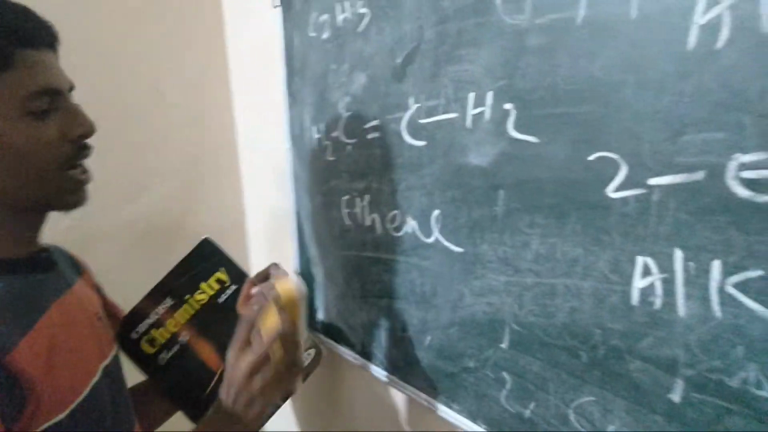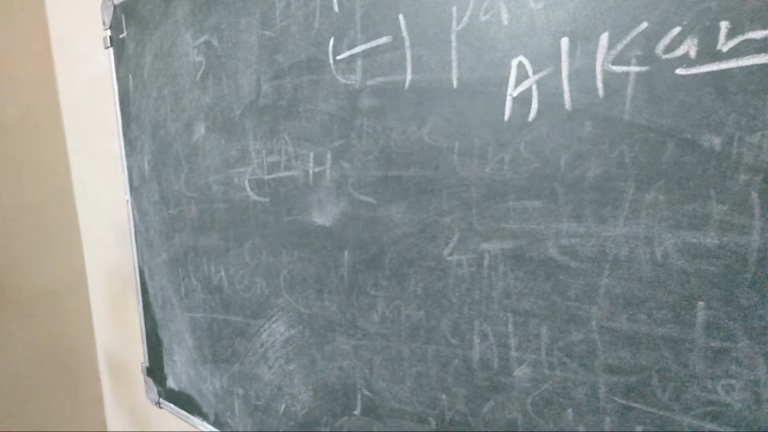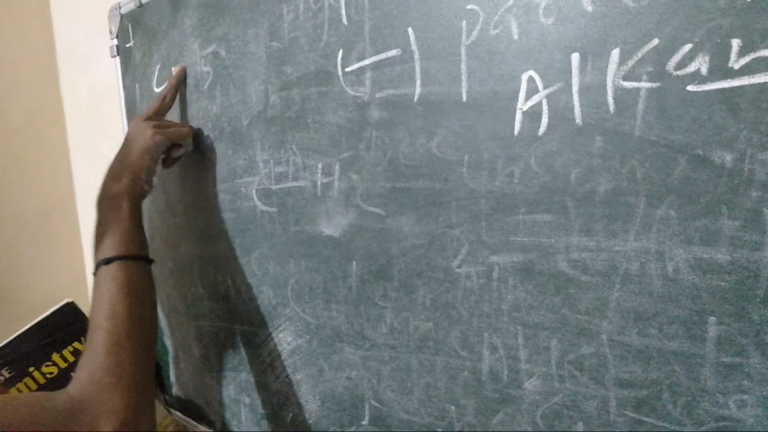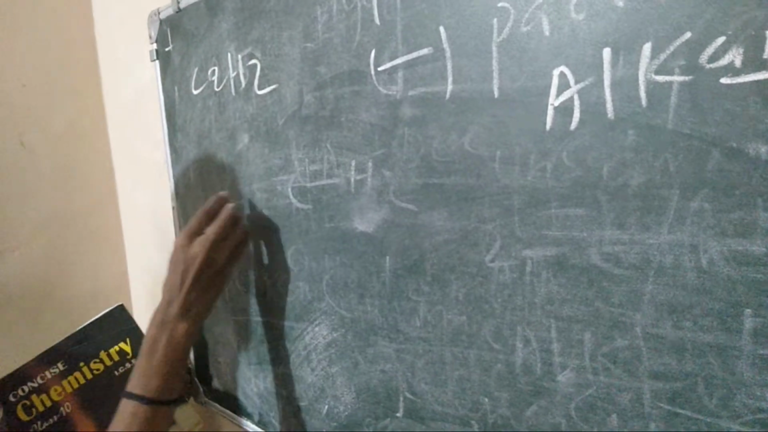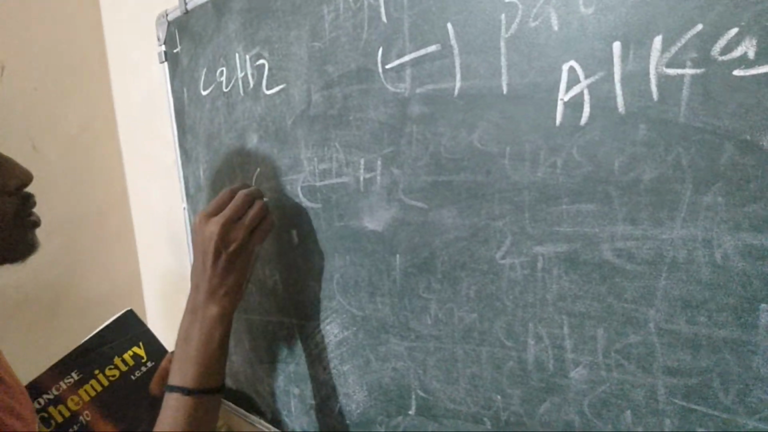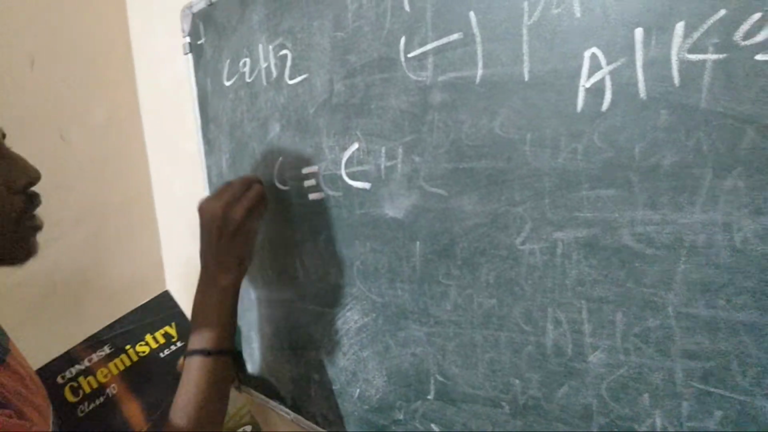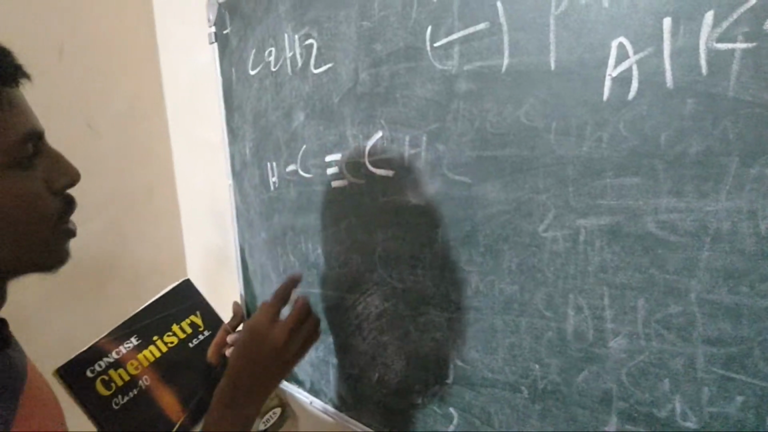Next we use the third bond. C2H2. Here we use C with a triple bond, C triple bond C, and here is H, only one H each. Here is the three bond. So how many carbon here? Two carbons, and you have H, so C2H2.